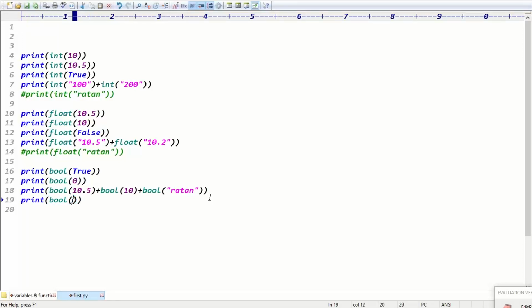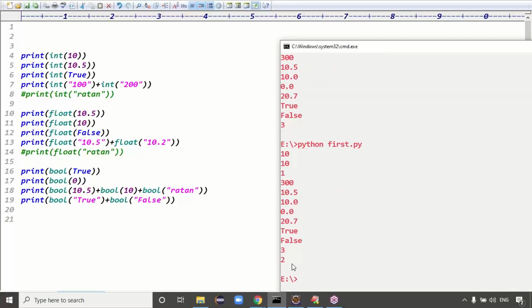So Boolean of string format true. Otherwise, we can take the Boolean of false. Boolean of true and Boolean of false. Last one was output now. We got output 2, right? Why 2, guys?